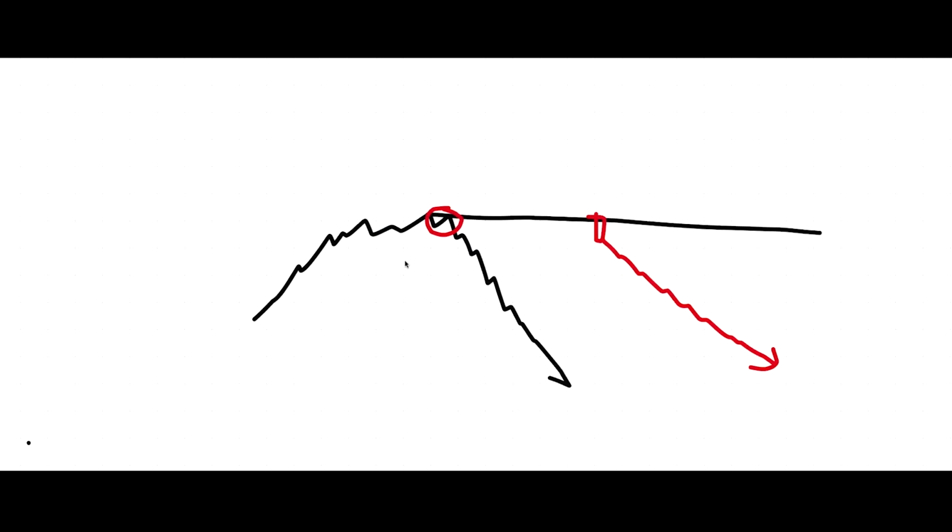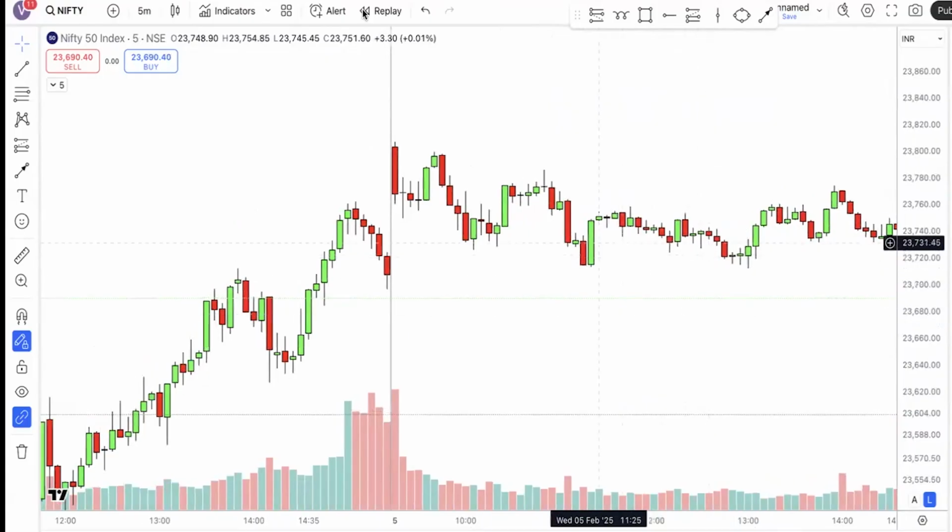On a trending day, if instead of making a bearish candle from the resistance, it makes a breakout with a bullish candle, then it can keep going up. Instead of a bullish candle, if it makes a bearish candle from that supply zone, then it can keep going down. Okay, now let me show you this chart.